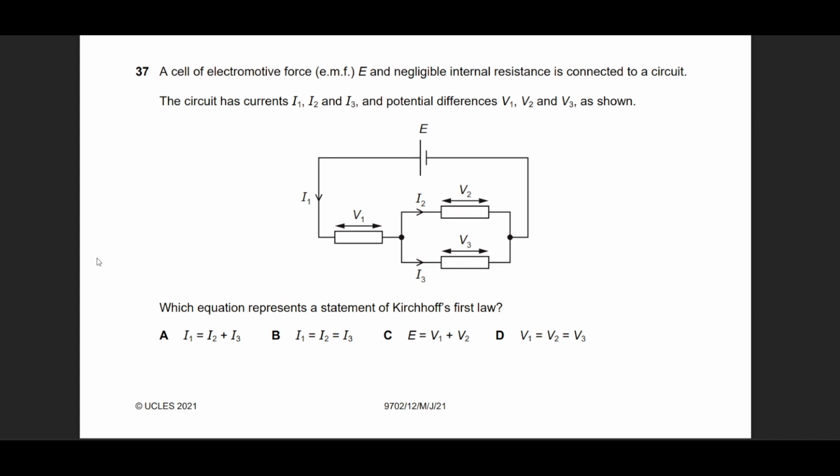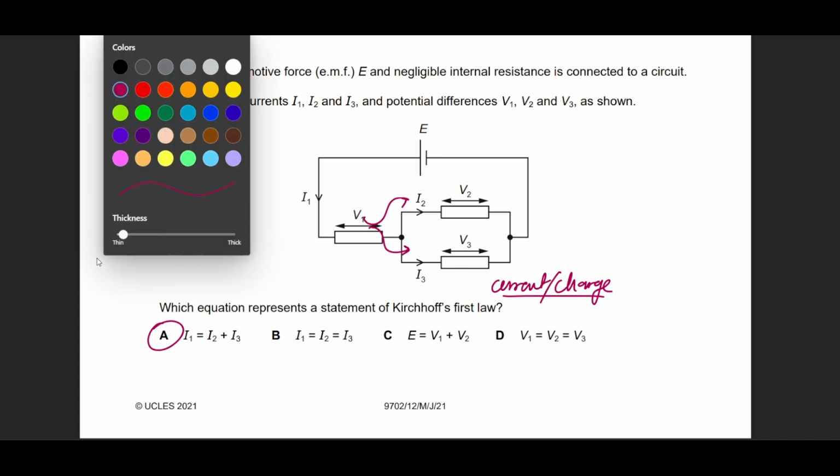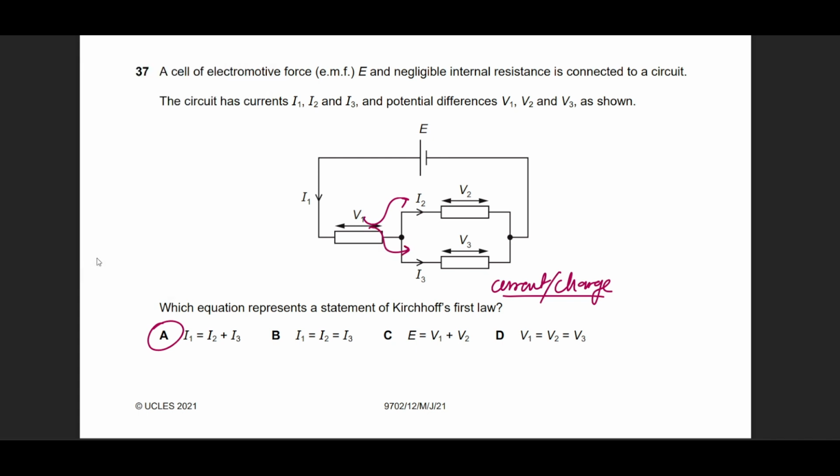Question 37, he says Kirchhoff's first law, which is simply about current, or technically it's about conservation of charge. So that is option A. Straight away, current dividing into these two branches, the sum of current entering the branch equals the sum of current leaving the branch. Some of you might notice that this option is also correct, and it is correct, but this is not the answer for the first law. This is basically the second law, and option D and option B are incorrect to begin with.